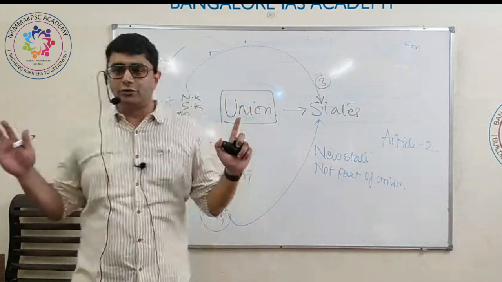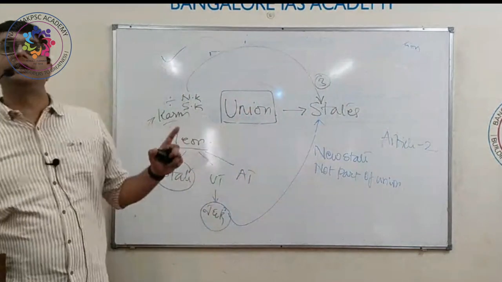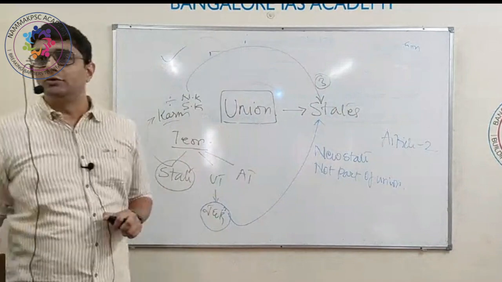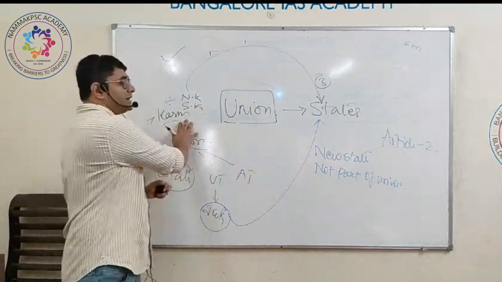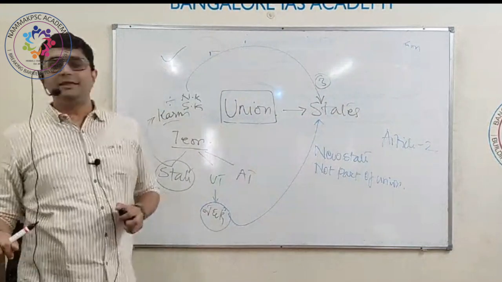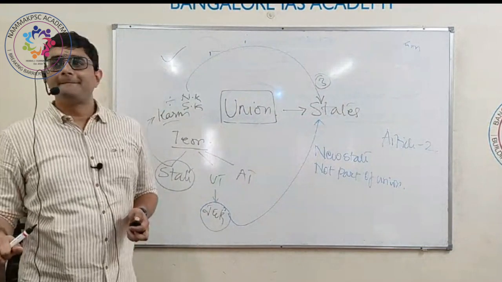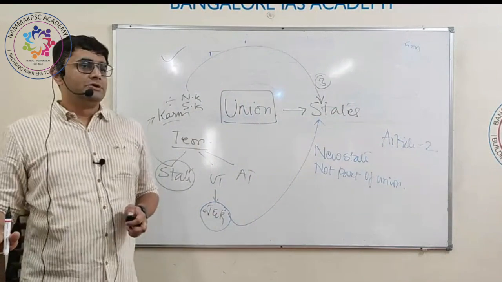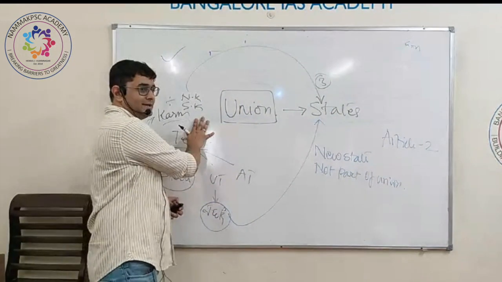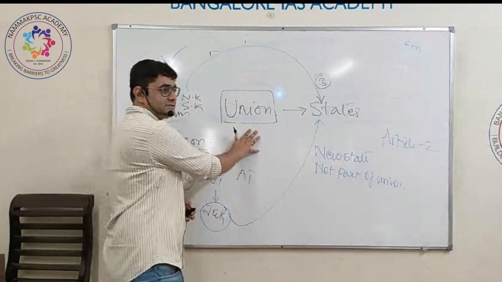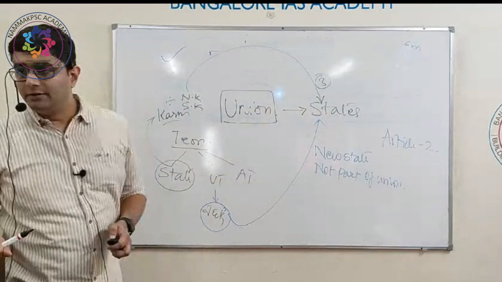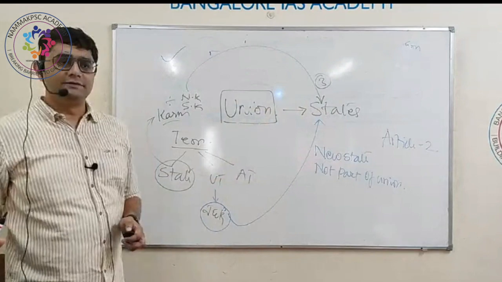Is that okay, guys? So tomorrow, if a union territory has to be made into a state, it is done under Article 2. What if tomorrow they want to make Karnataka into a union territory? Then under Article 3. Any changes to the states which are already part of the union are done under Article 3.